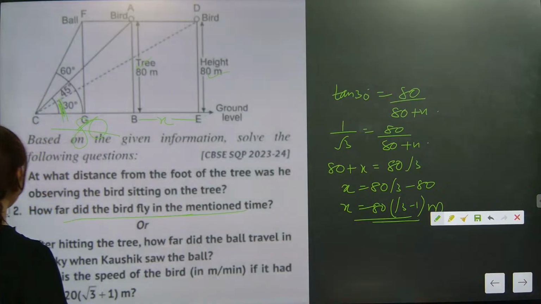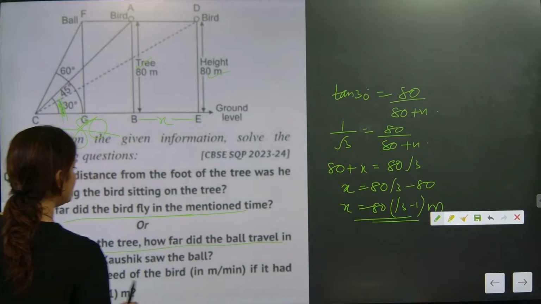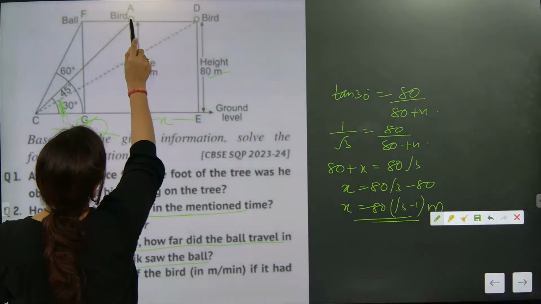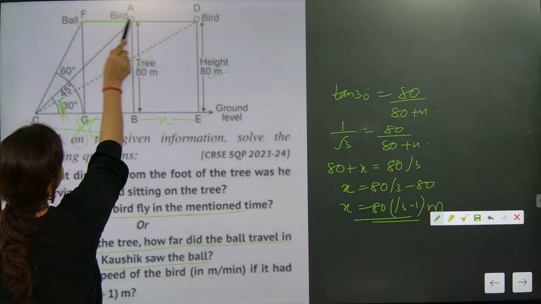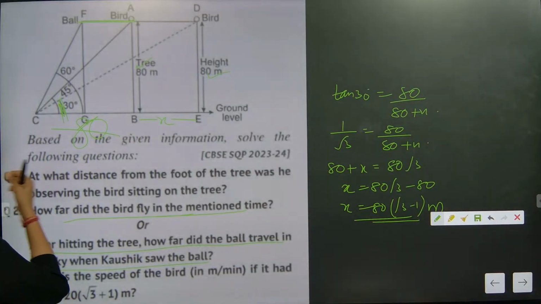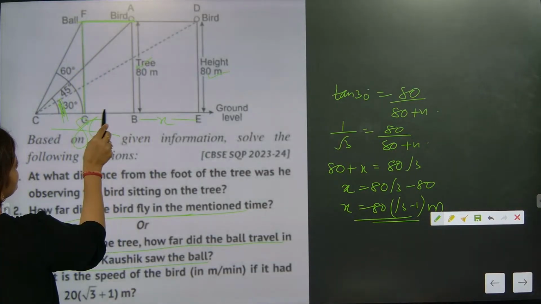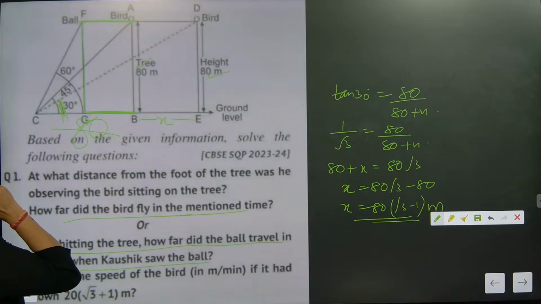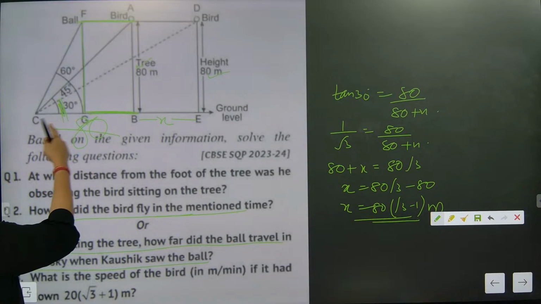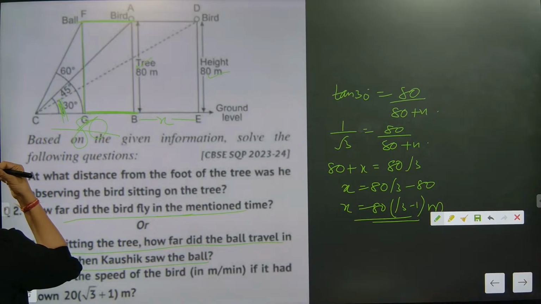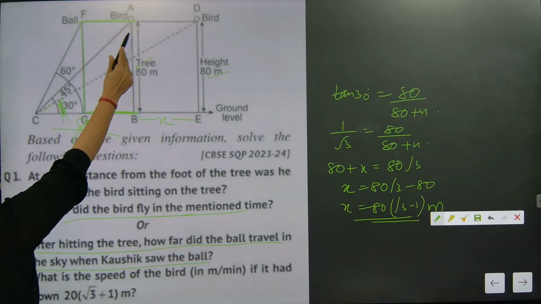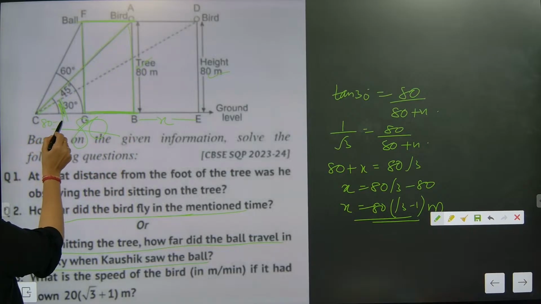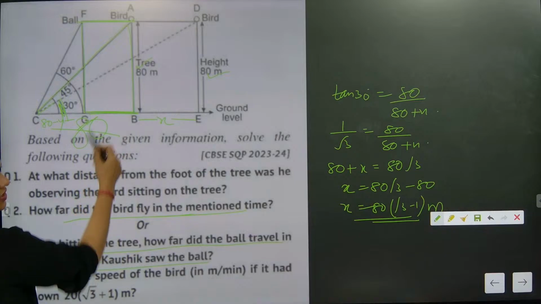After hitting the tree, how far did the ball travel in the sky when Kaushik saw the ball? After hitting the tree, the ball is exactly flying this distance. So you need to now find this distance. This time you have to compare this part and the total distance. This distance is total 80, right? This part is total 80. Then this part will become 80 minus 5. So you can find this one.